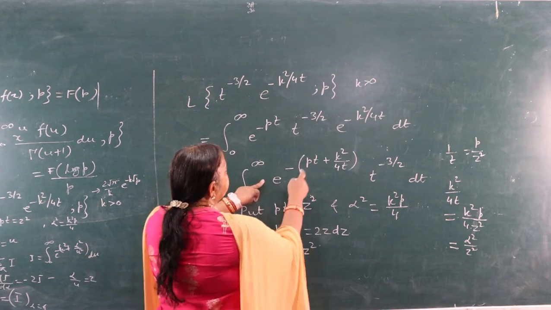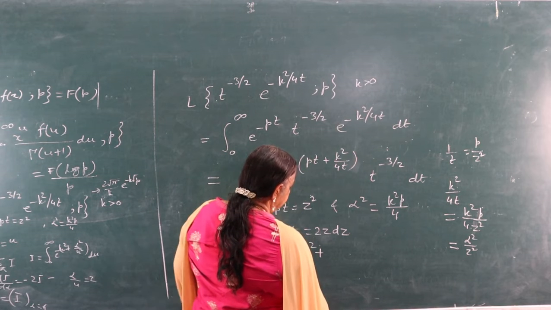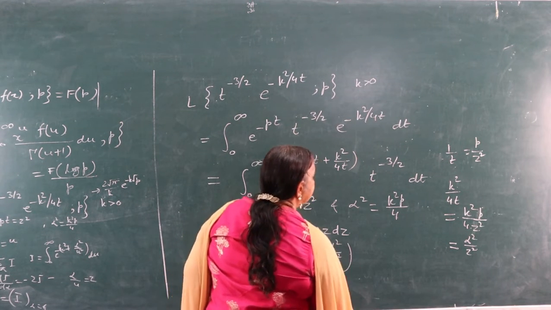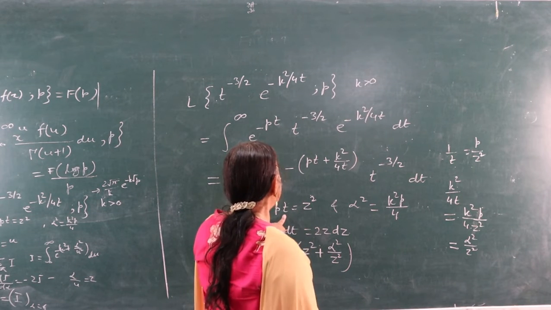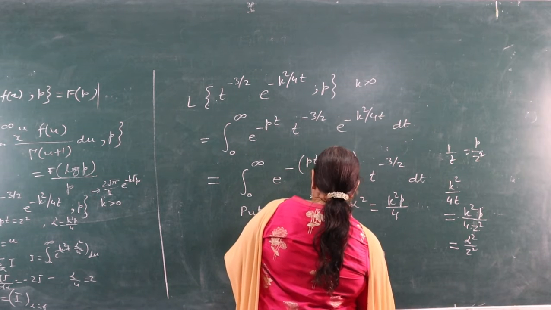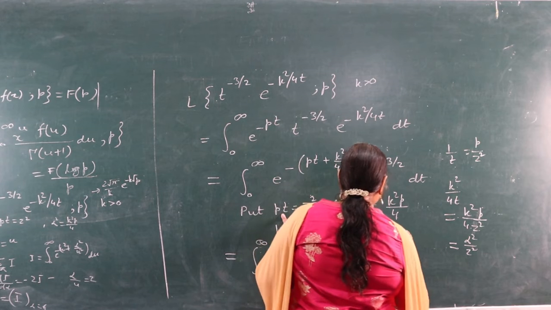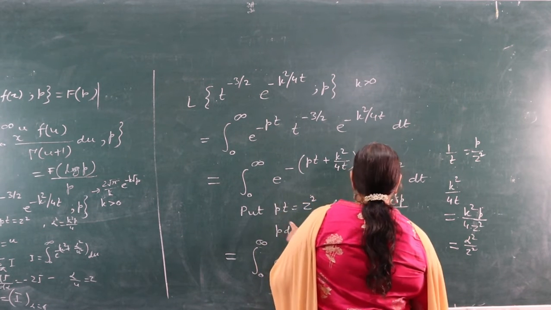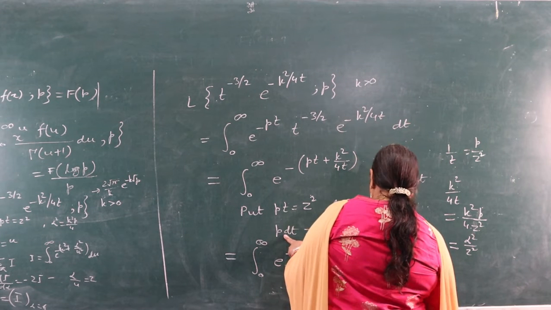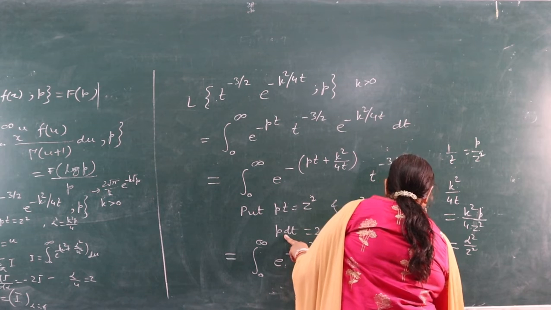So here pt plus k square by 4t is equal to pt की जगह z square and this will be alpha square by z square, and t raised to power minus 3/2 means z square by p raised to power minus 3/2. dt means 2z by p dz.